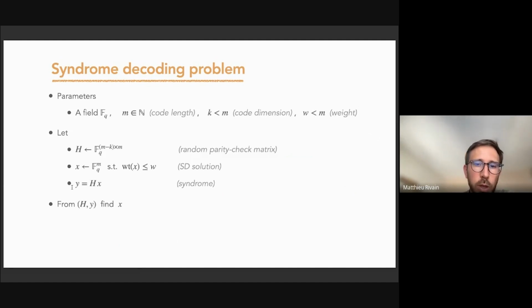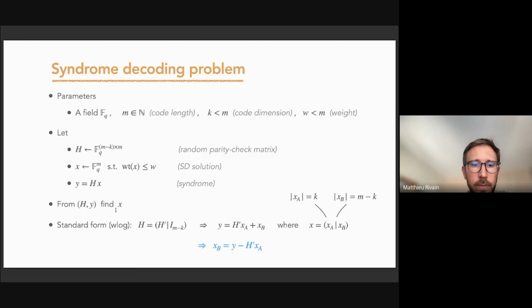And then we compute the so-called syndrome y, which is H times x. So the problem is, from H and y, to recover the solution x. Without loss of generality, we can assume that H is in a standard form, meaning that the right part of the matrix is the identity matrix.